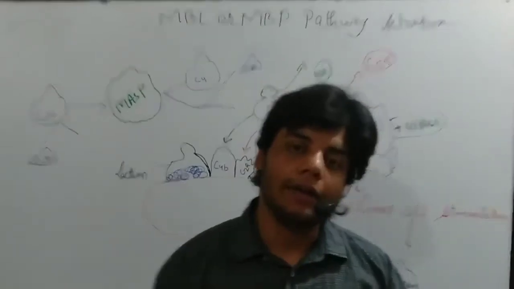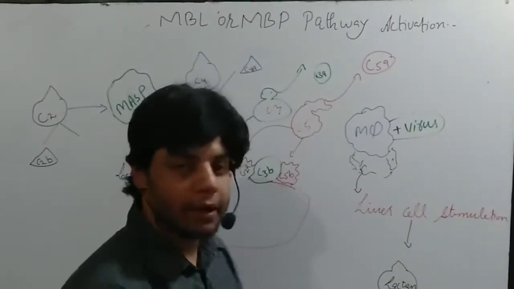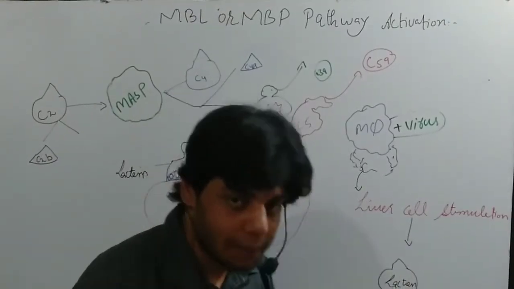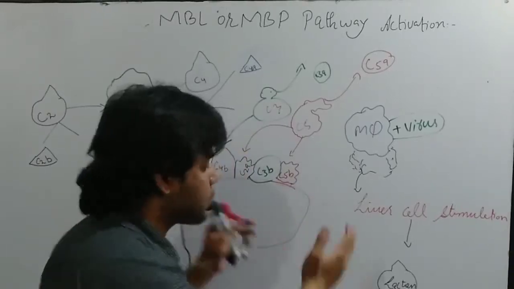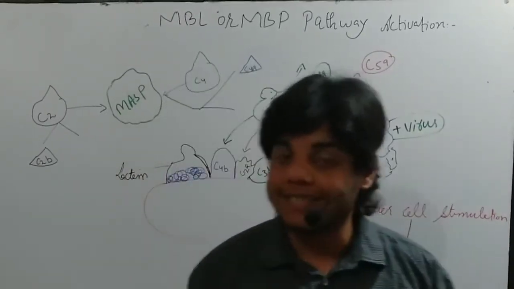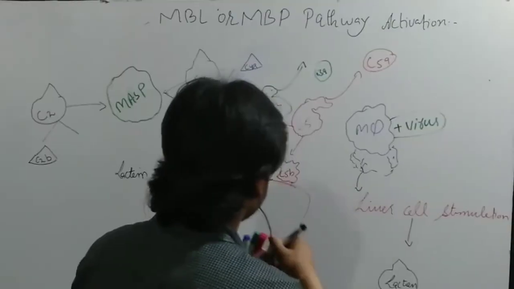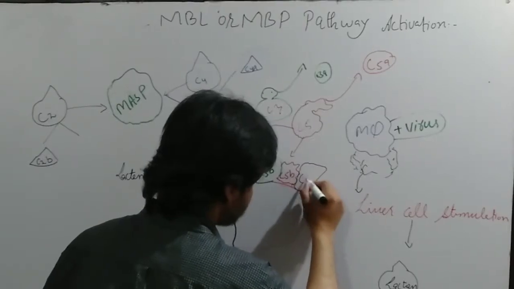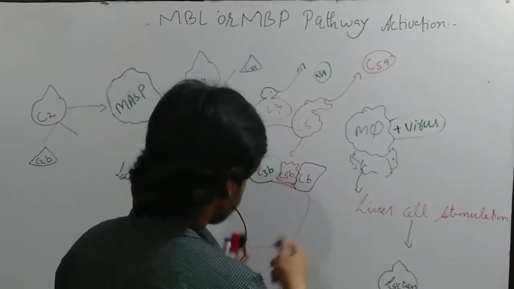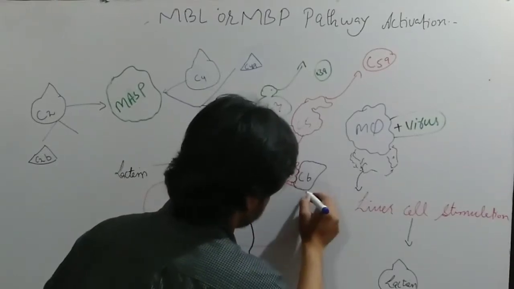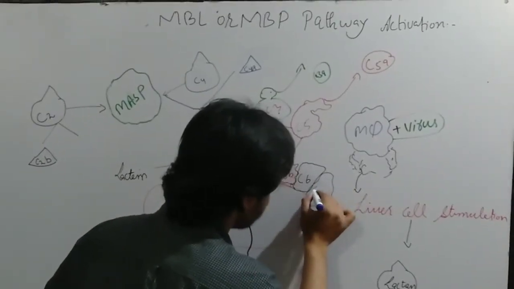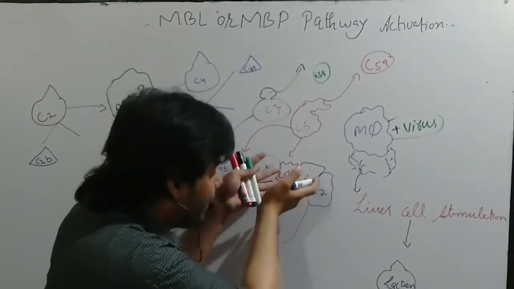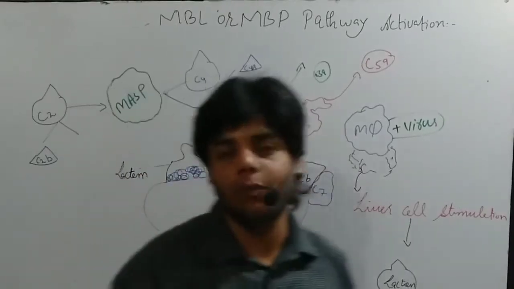Now how will they bind, or how will they embed in the cell membrane? They will be embedded, attached, or covalently bound to the cell membrane of the bacteria when they associate with some other complement proteins, which we call C6 and C7. So let's say we have another protein, this is C6. Then we have C7. Now what happens? C6 and C7 are activated, and they will covalently attach to this C5b.